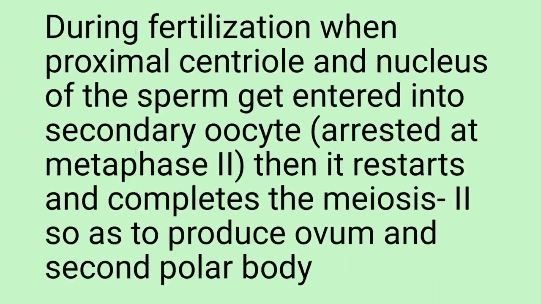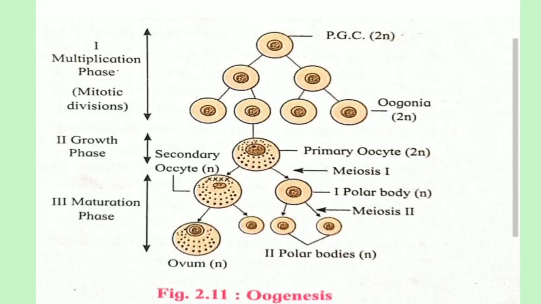See here in this diagram. In this diagram, the entire process of oogenesis is divided into three phases. Again, the first phase is the multiplication phase, the second phase is the growth phase and the third phase is the maturation phase. During the multiplication phase, the primordial germ cell, which is diploid, undergoes mitotic cell division so as to produce millions of oogonia. See here, the diploid oogonia are formed from primordial germ cells during embryonic development.